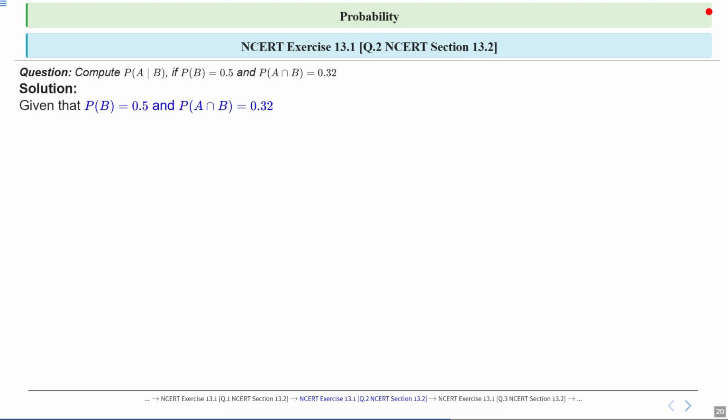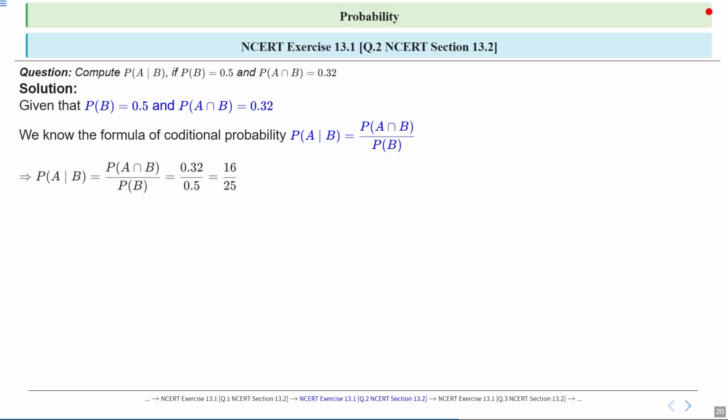Given that probability of B is equal to 0.5 and probability of A intersection B is equal to 0.32, we know the formula of conditional probability: probability of A upon B is equal to probability of A intersection B upon probability of B, which is equal to 0.32 upon 0.5, which is equal to 16 upon 25. Therefore, probability of A upon B will be equal to 16 upon 25, which is the right answer. Got it.